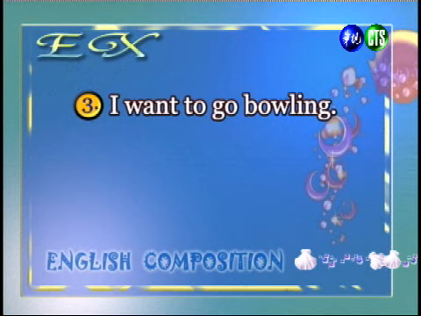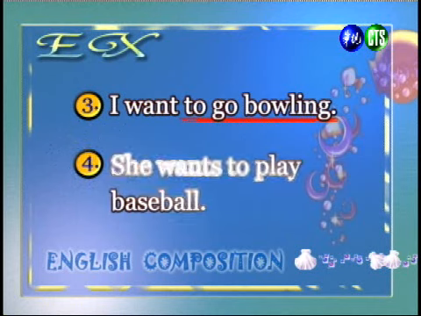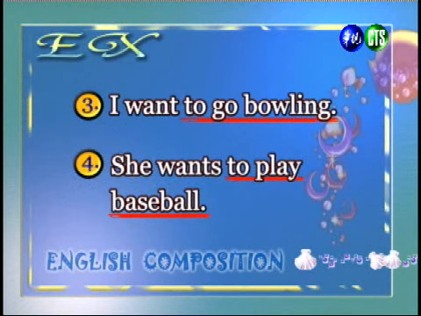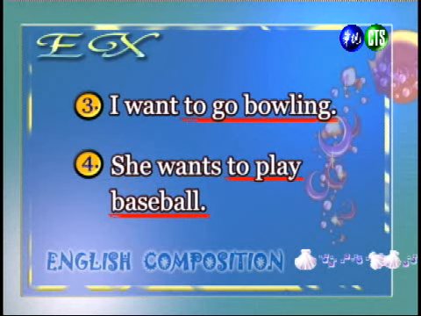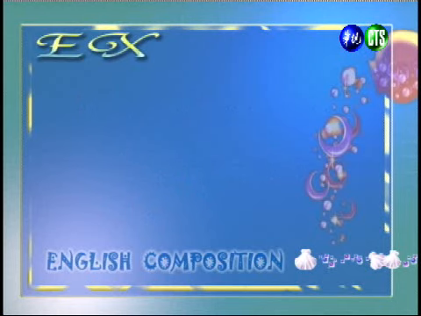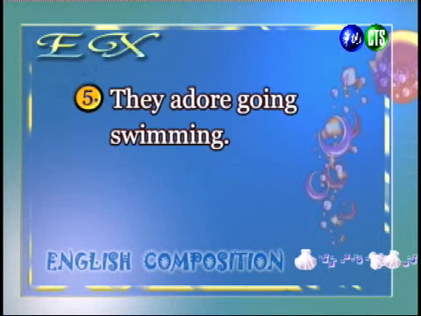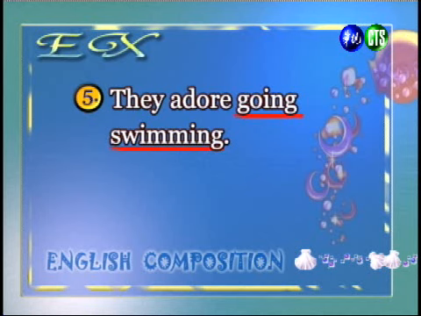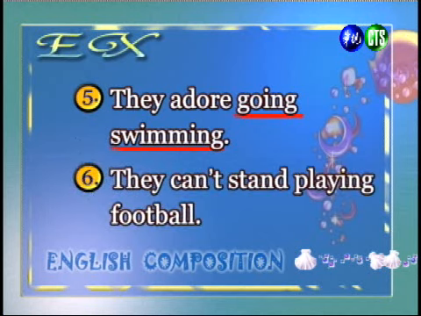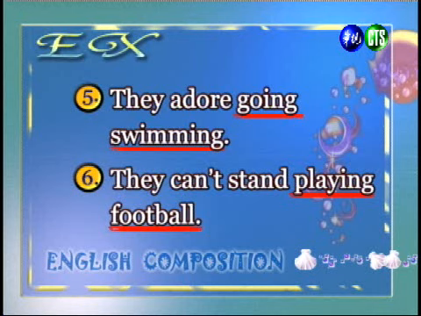I want to go bowling. 好，我想要去打保龄球。 She wants to play baseball. 他想要打棒球。 And so these two sentences show something that the people want to do now. 好，这2个句子表达的是他们现在想要做的事情。 All right. Next we have they adore going swimming. 好，这个例句哦，他们喜欢去游泳。 Or they can't stand playing football. 好，下一个例句，他们不能忍受玩足球。 And so these two sentences show more of a general feeling. 好，这2个句子表达是一种比较普遍状况下的一种情绪。